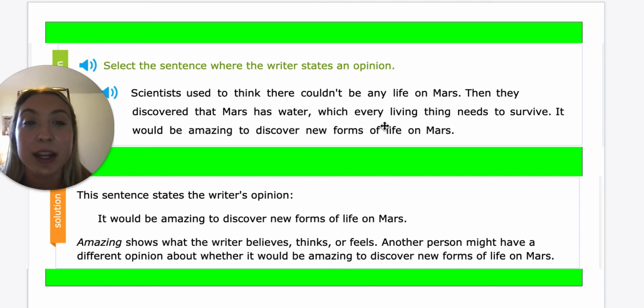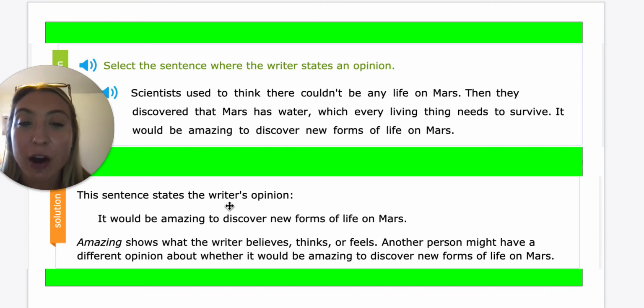Animals and plants, they all need water to survive, and they're all living things. But when we read, it would be amazing to discover new forms of life on Mars, now that's an opinion, because I could say, what if I didn't think it would be amazing? So someone else could have a different perspective, which is what makes it an opinion, because someone else could think a different way about it.